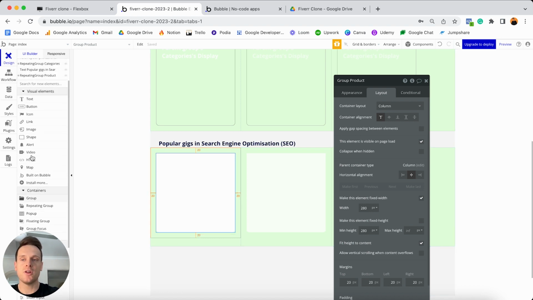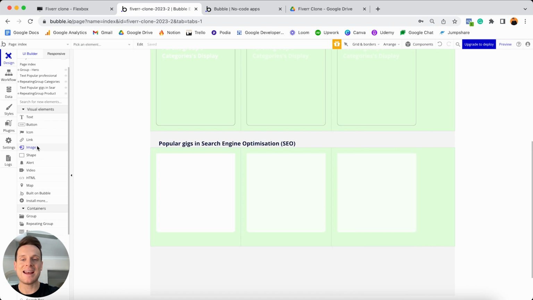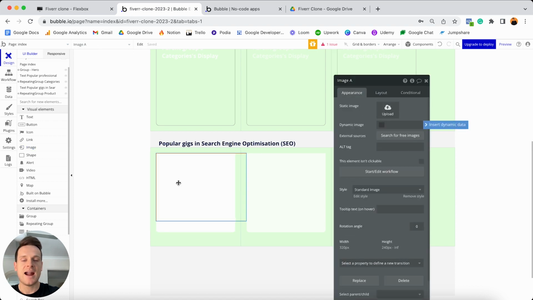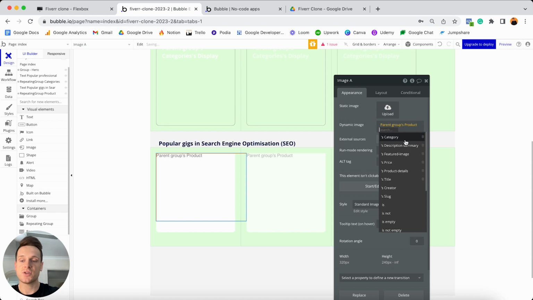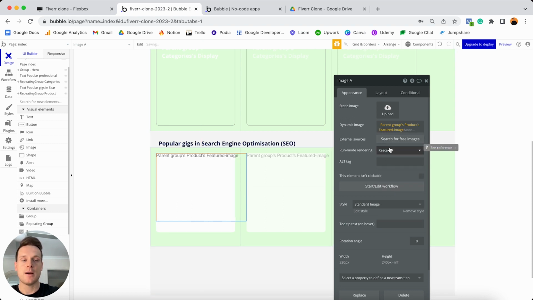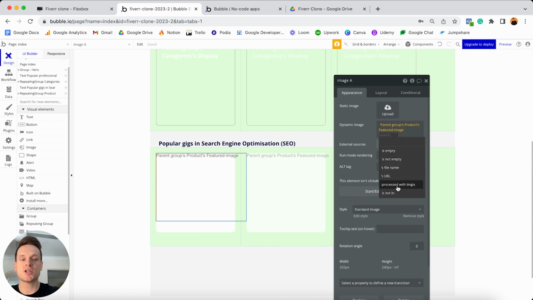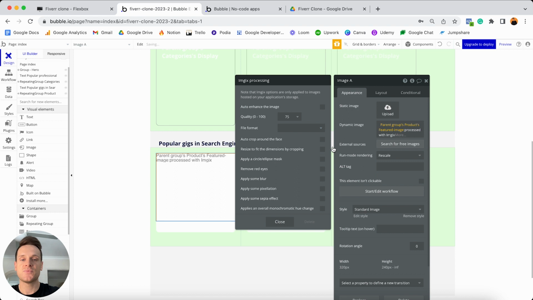So if I scroll on up to my visual elements, I'm going to add an image element inside of this group. And in order to reference the featured image for each individual product, I can choose to just insert dynamic data and reference the parent group's product. So that is the product stored within each group, the featured image. Now, because I'm working with an image, I'm also going to select this more option, and I'm going to choose to process this image with ImgX. So that way I can tick this option to resize the dimensions by cropping it. I'm going to choose to close this.